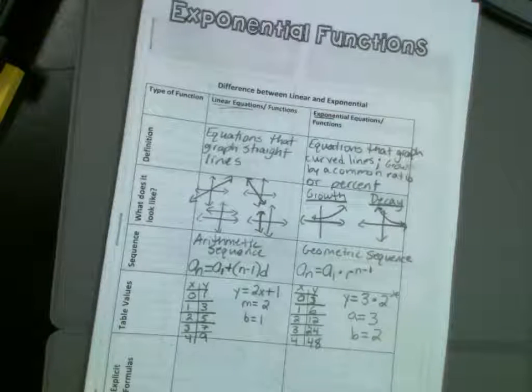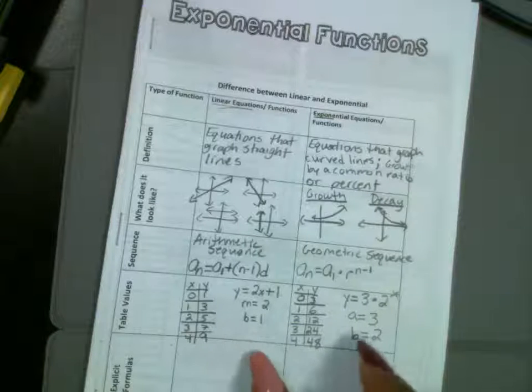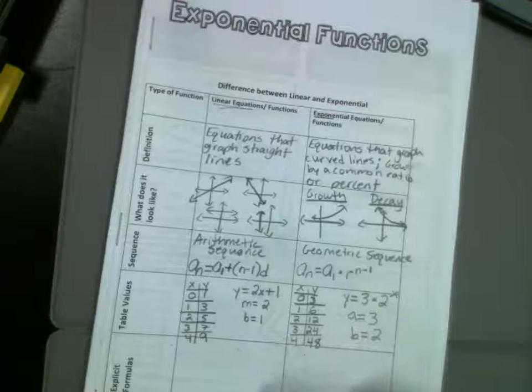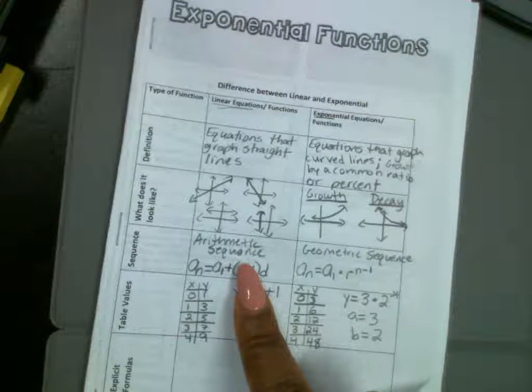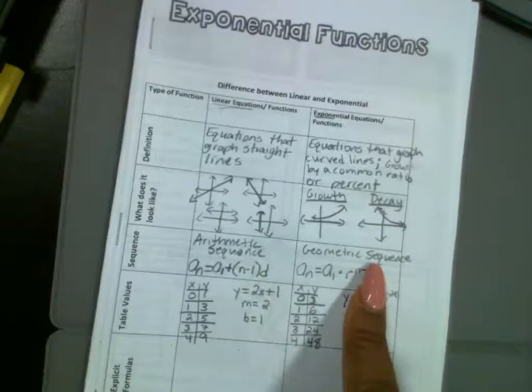What's the difference between these tables? One's multiplying, one's adding. Which one are we multiplying? And which one are we adding? Very good. Okay, which is a linear function? Arithmetic sequences are linear. Exponential functions are geometric.